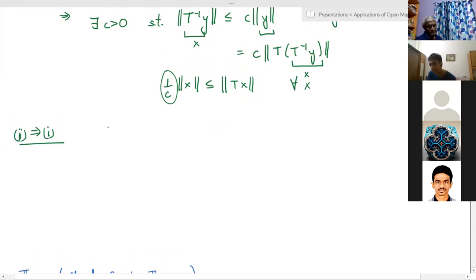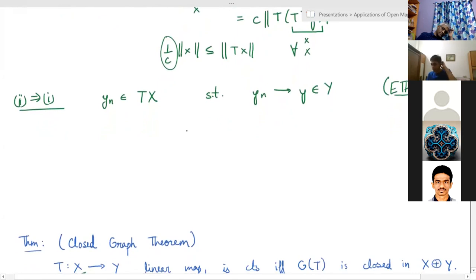So consider a sequence Yn inside the range such that Yn converges to capital Y. So I have to show that Y is in fact in Tx itself. That will prove that Tx is closed.